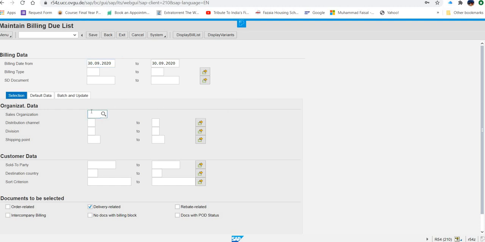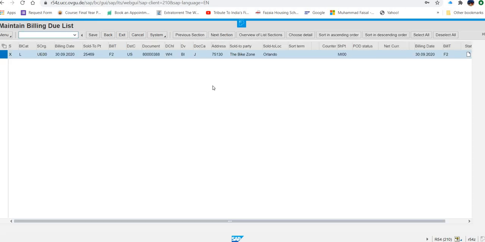Okay. UE00. Distribution channel is required or no? Let's see in the exercise. UE00, nothing else is required. Now what they are saying, you have to click on display bill list icon. So display bill list icon is here. Now you can see the bill is there that we have. That we did the transaction in the last step, the bill is there.